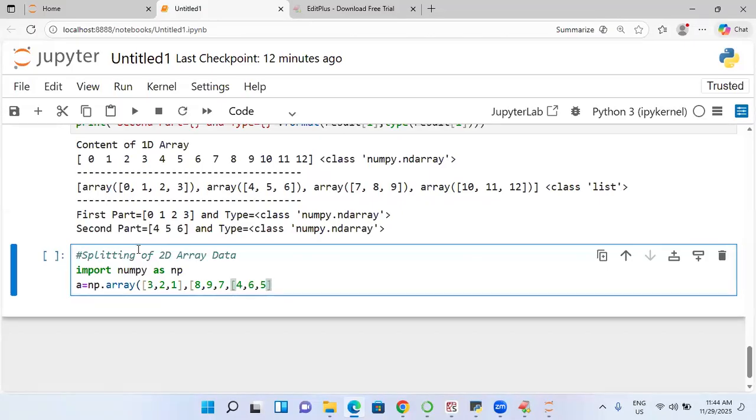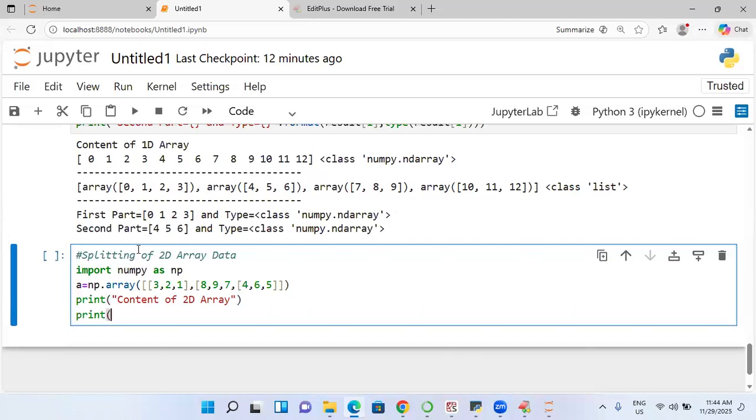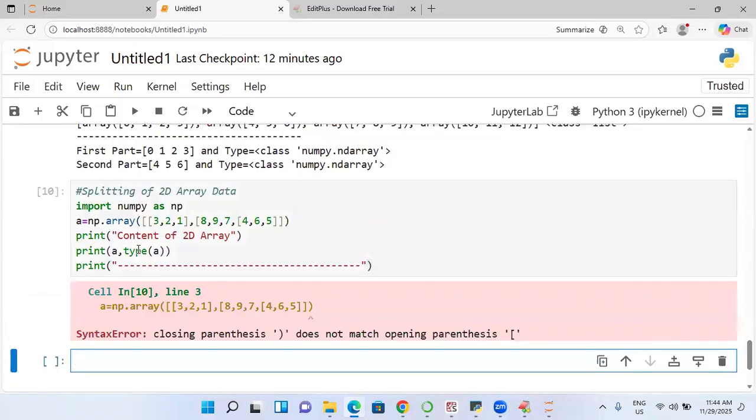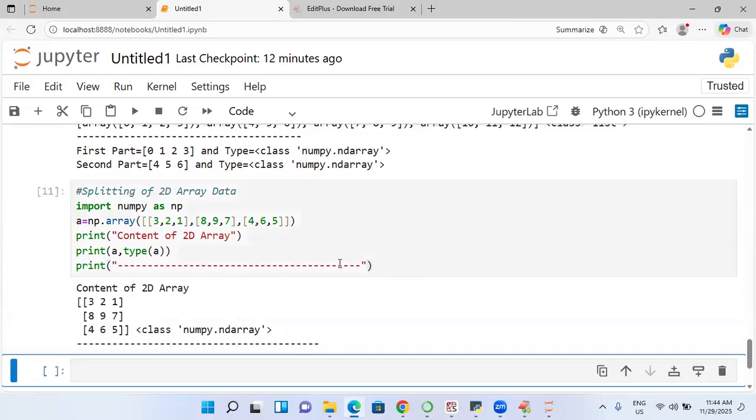This is called my list in list. A list in list is nothing but what type of array directly? A 2D array. So let's print the content of the 2D array: print of A, and type of A. Which is going to come here? This is called a 2D array. So we are going to get this 2D array.